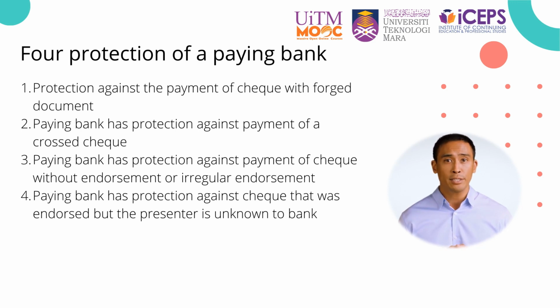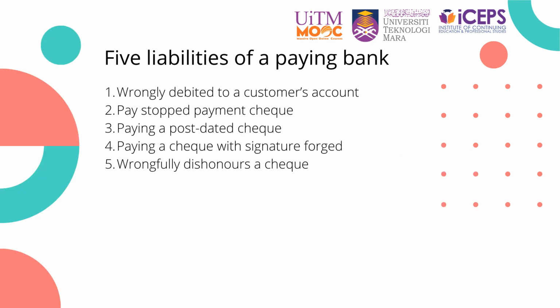The paying bank has protection against payment of check without endorsement or irregular endorsement. This is whereby paying bank cannot be sued if the bank pays a check which is not endorsed or irregularly endorsed, if it is proven that the bank acts in good faith and follows standard banking procedures in dealing with the payment of check. The bank has protection against a check that was endorsed but the presenter is unknown to the bank. This is whereby paying bank cannot be sued if the bank pays a check that is endorsed but the presenter is unknown to the bank, if it is proven that the bank takes all the necessary steps in examining the check and identifying. There are several liabilities or negligence of a paying bank.